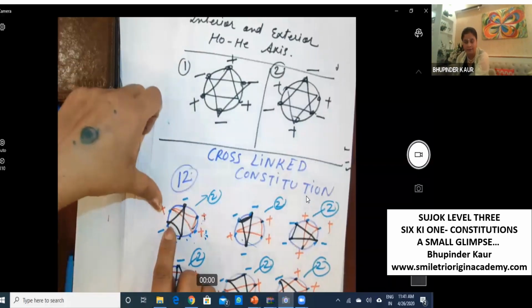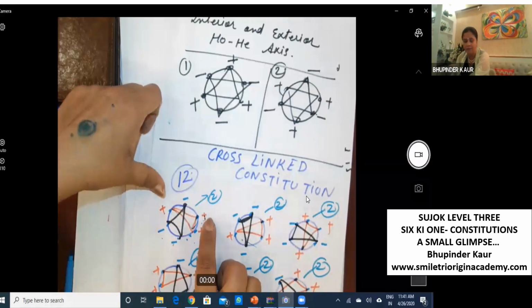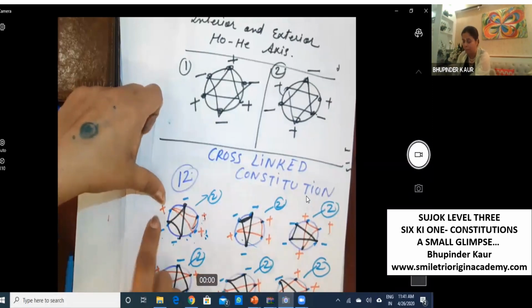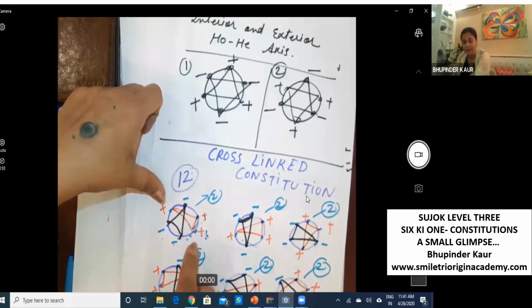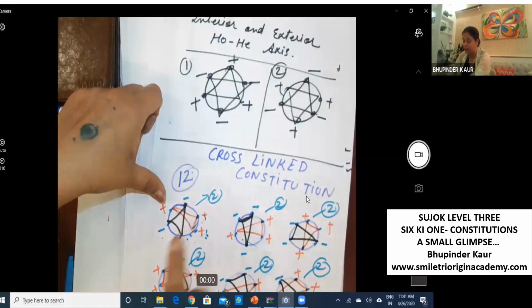Sometimes in the ear, pus is there, infection is there, pain is there, a small glimpse. Then we can go to big diseases also. Oh yes, pain is this, pus is this, infection is this.